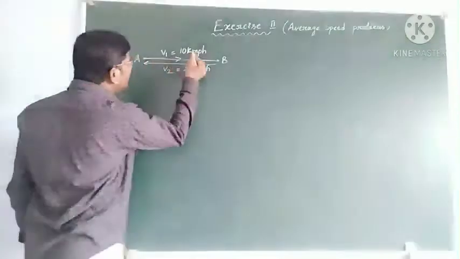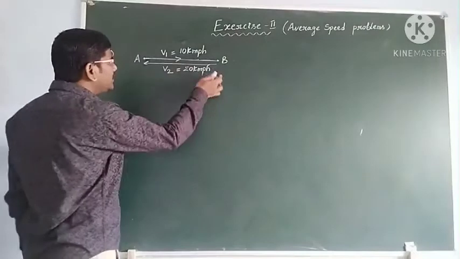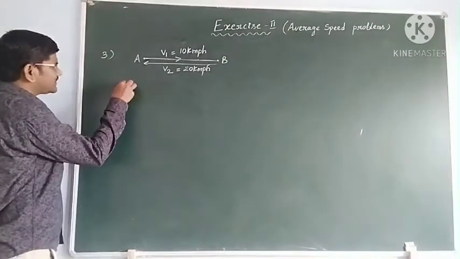A to B, if the distance is S, B to A distance is also S. So equal distances with different speeds.